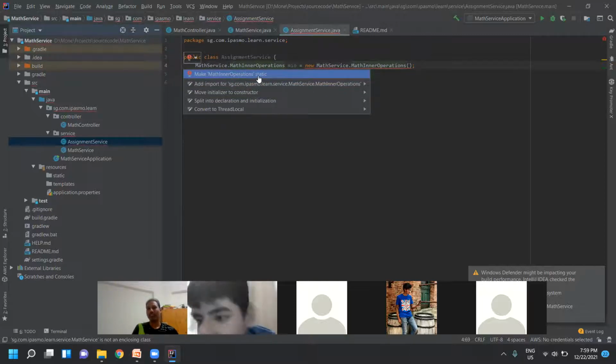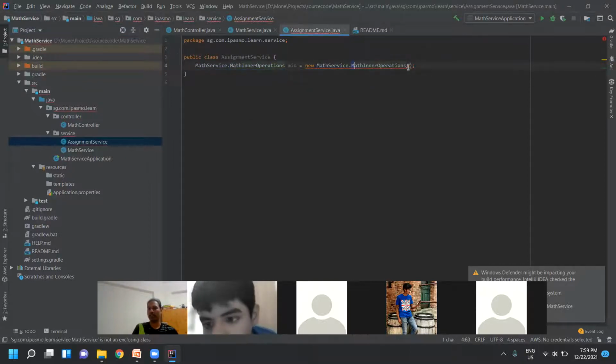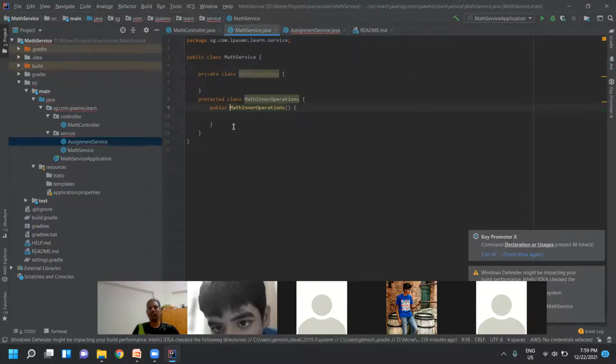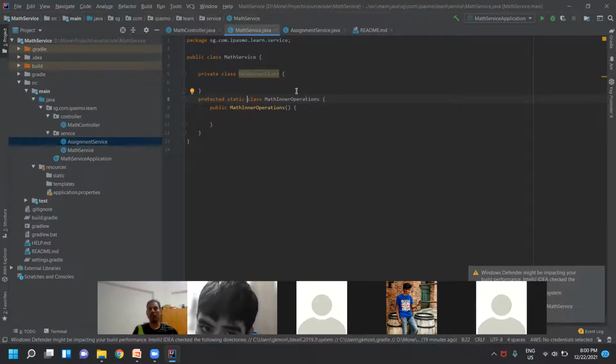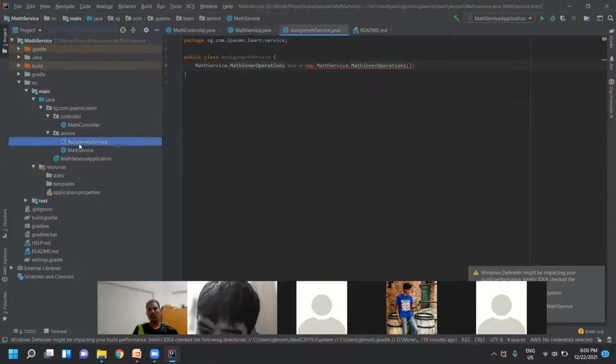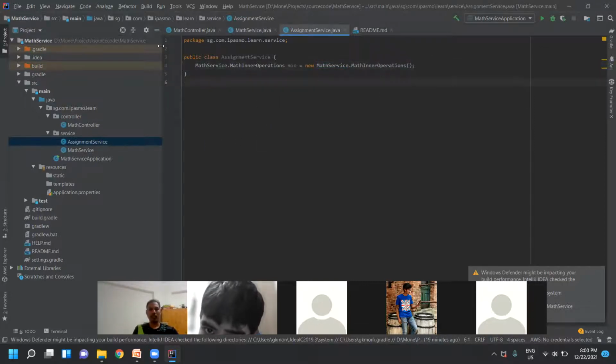It says it's not static, that's why you cannot access the class name directly like this. Sometimes we forget, right? IntelliJ will help us declare the variable as static if you are calling with the class name. If you are trying to call like that, then you need to call it using the class name. Okay, fine. Okay, one second.